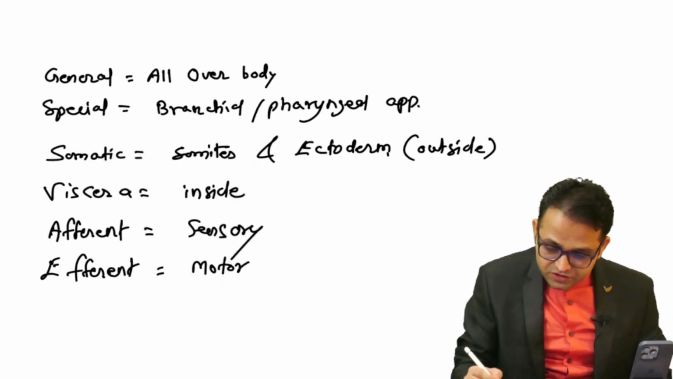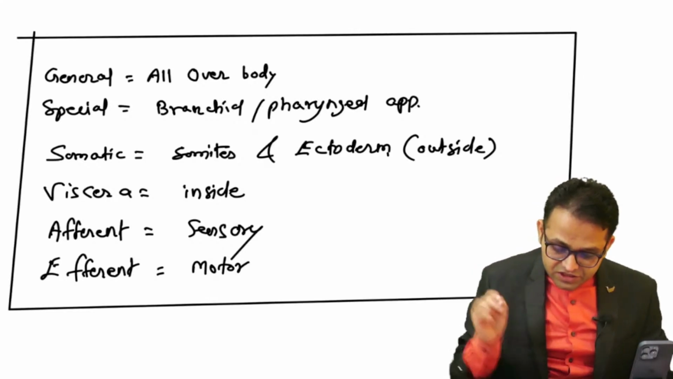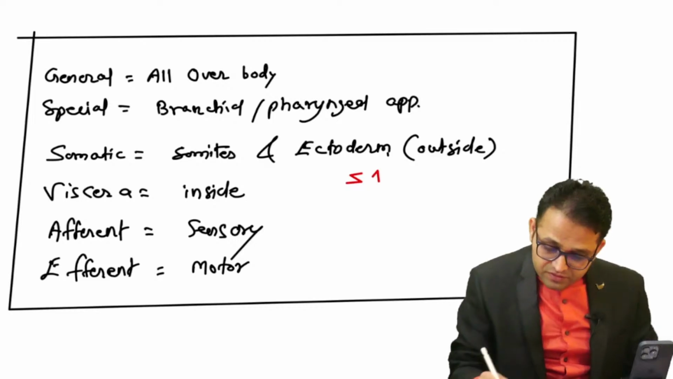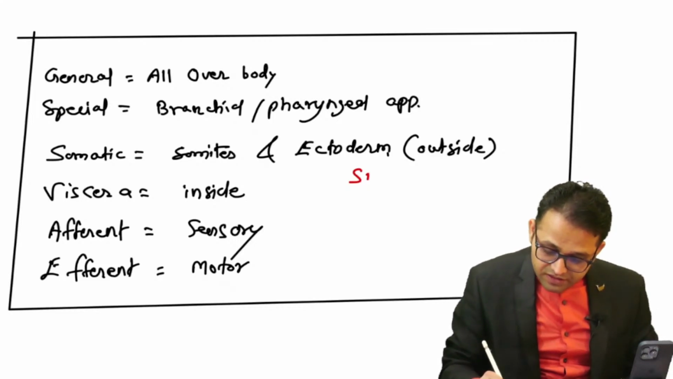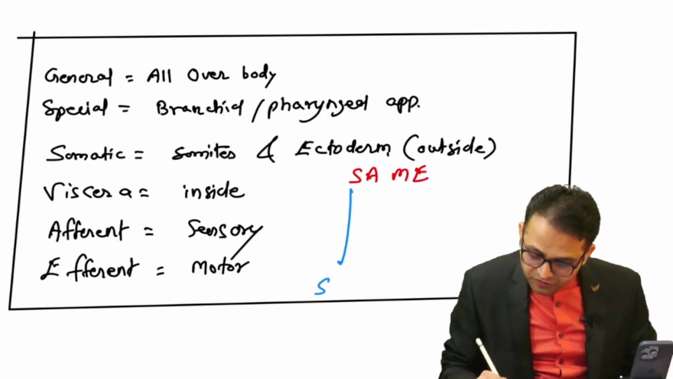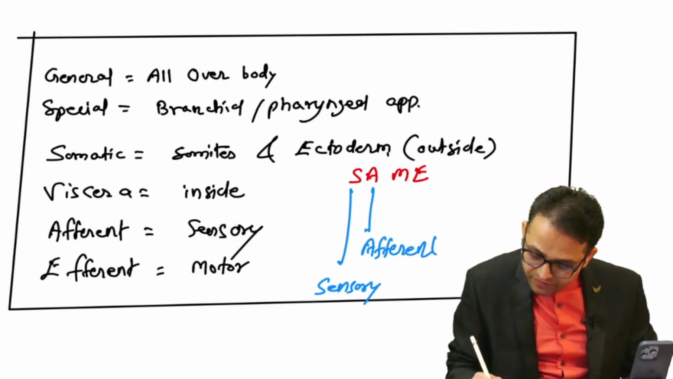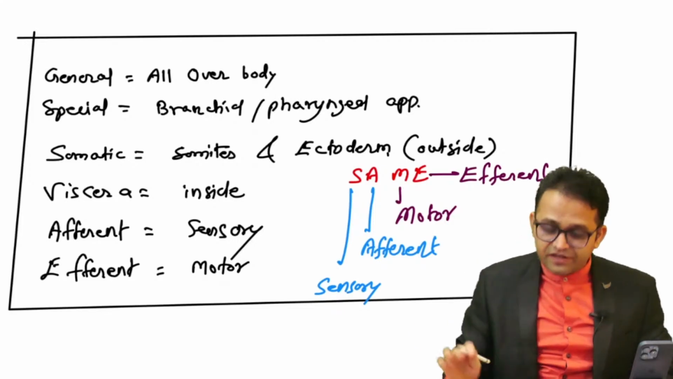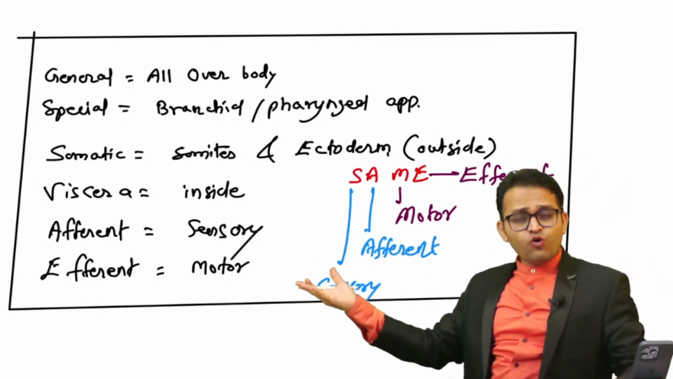This is your basic concept. Without the knowledge of this, you cannot crack the INICET question pattern. I told you one more thing, the formula: SAME. S for sensory, A for afferent, M for motor, and E for efferent. Hope you all are getting the point.